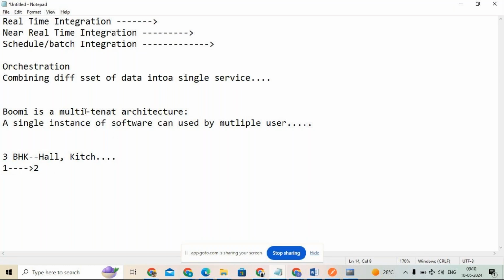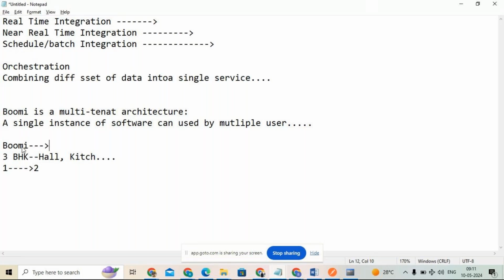In the same way, Boomi is also a multi-tenant architecture. In a single instance, the 3 BHK is a single flat, right? In this single flat, three members are staying. Same way, Boomi is also a multi-tenant architecture. It is a single instance of software, which means the software provided by Boomi is the same for all the users, for all the companies who are using the Boomi software, right?